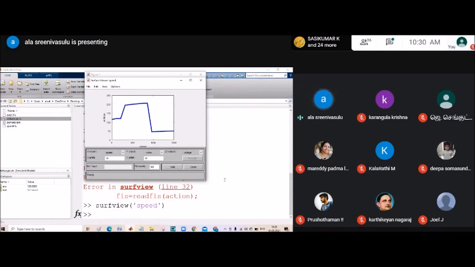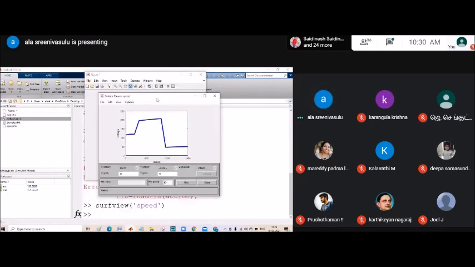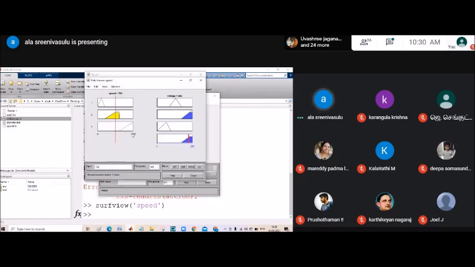Now we need to observe the rules. You can see these are the rules which we created. When 1470 RPM, 50 voltage.